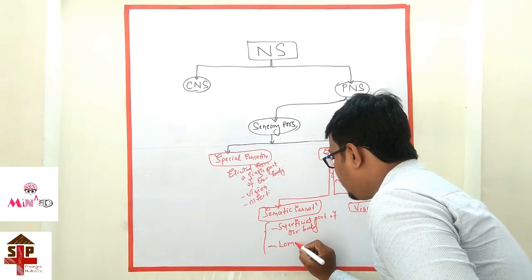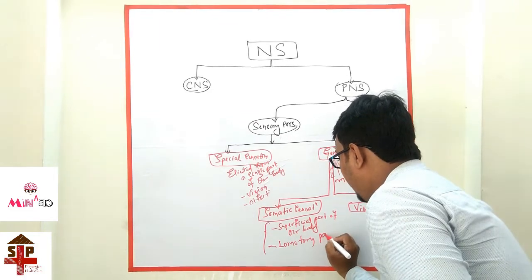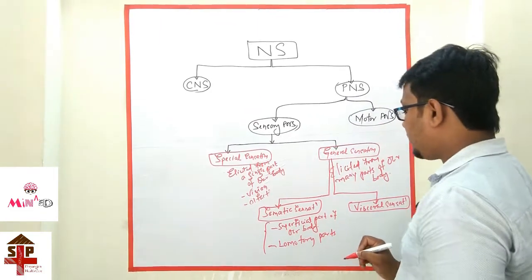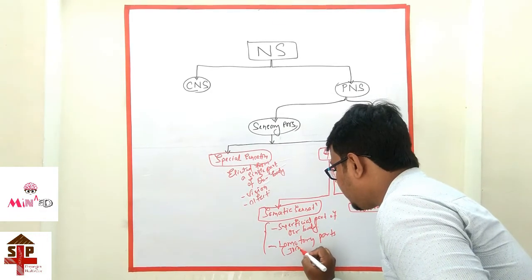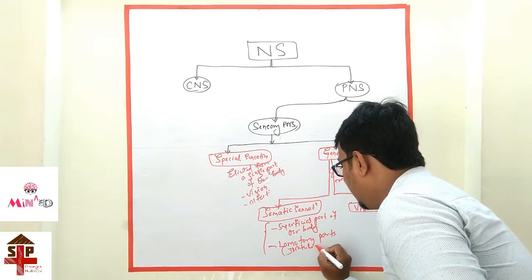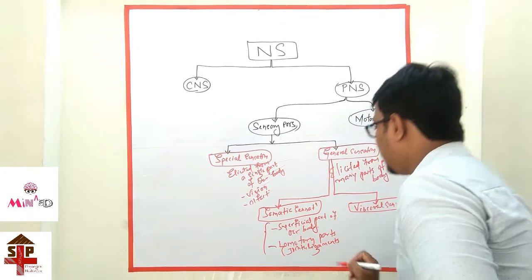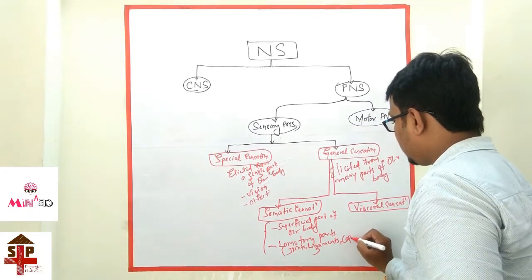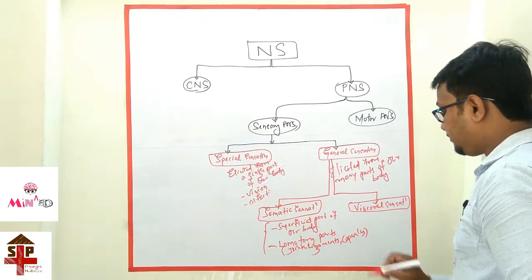The sensation comes from locomotory parts. What are the locomotory parts? Like joints, ligaments. These are the capsules. These are the locomotory parts.